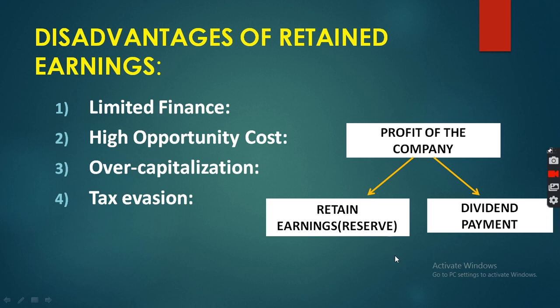Reserve will be helpful for future diversification, future modernization, and dividend will be considered as an expense for the company. And one thing you have to keep in mind, if your retained earning ratio is 20%, it means your dividend payment ratio is 80%. Clear? So high opportunity cost means if the company selects reserve and surplus, then the company has to forgo or sacrifice the next best alternative, that is dividend payment. So the retained earnings are nothing but the profit sacrificed by the equity shareholders.